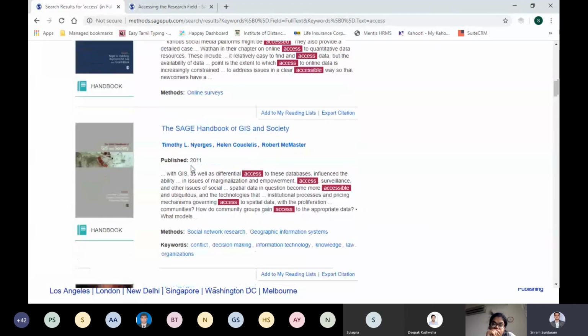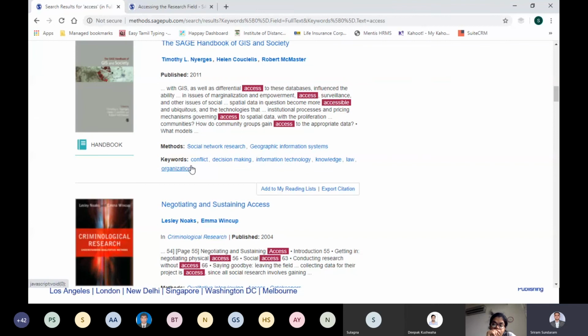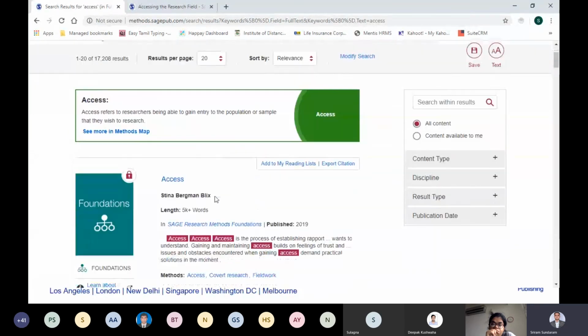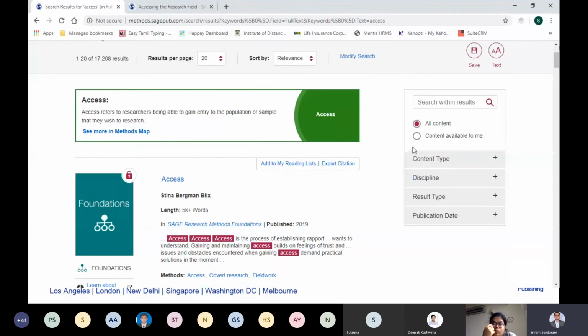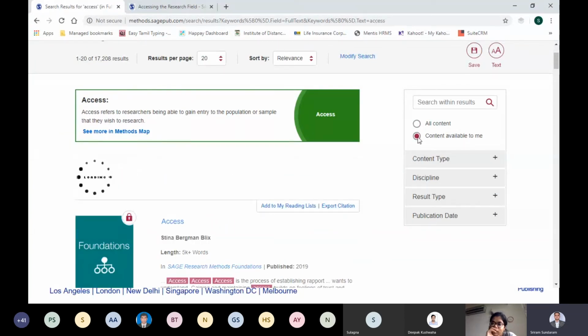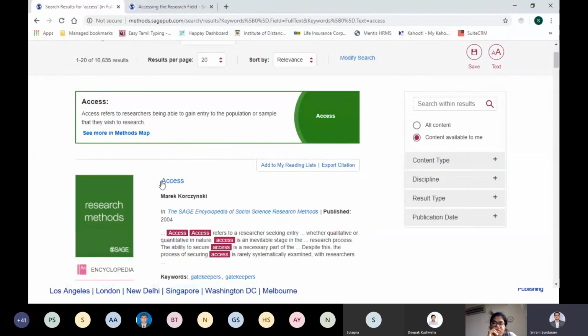Every researcher, after doing a lot of searching, if you get to closed doors where you are unable to access the content, it will waste your time. So there is a simple tool which will help you. Whatever you search, you can get only full text access, which is content available to me, if you can see here. So do a basic search wherever you are, arrive on this page and click on content available to me. The moment you do it, if you can see, it is filtering, and all the content which is full text accessible to you will be filtered out for you.